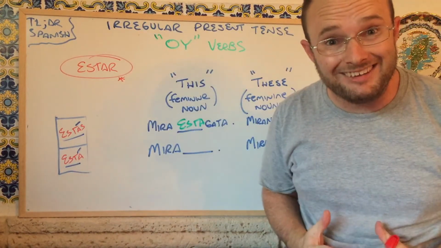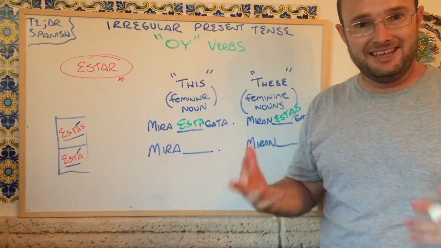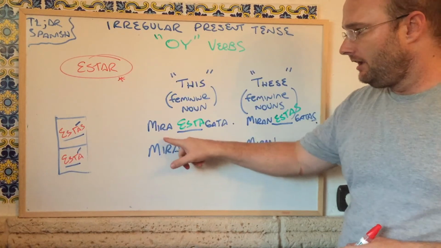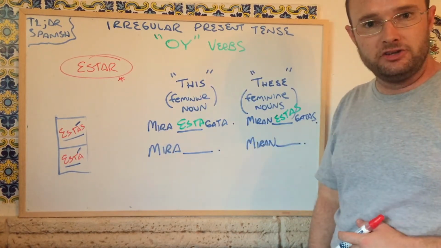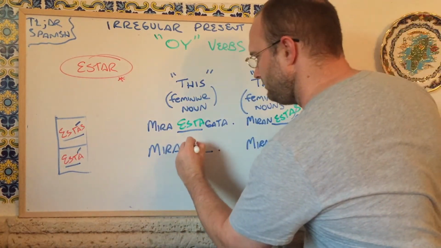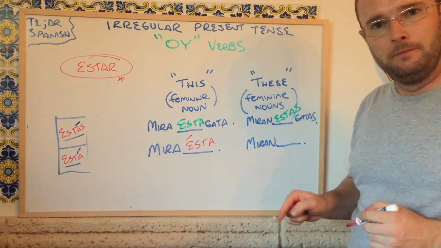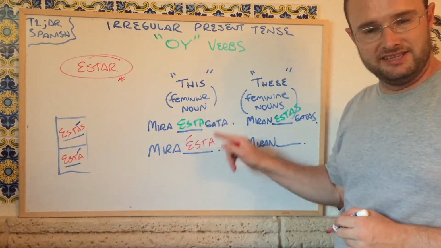What? You stuck around again? All right, here's where things get intense. Instead of saying, look at this cat, I can actually just say, look at this. But when I do that, I have to put an accent mark there. These two words are pronounced the same exact way.